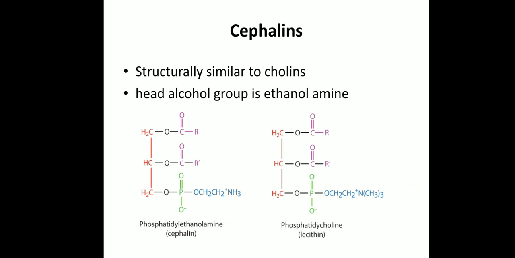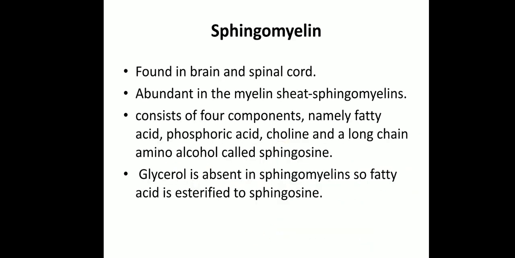Choline of lecithin is replaced by ethanolamine in cephalins. This is the only difference. Next, sphingomyelin. It's also a type of phospholipid. It is found in the brain and spinal cord, and is abundant in the myelin sheath. So, they are known as sphingomyelins.